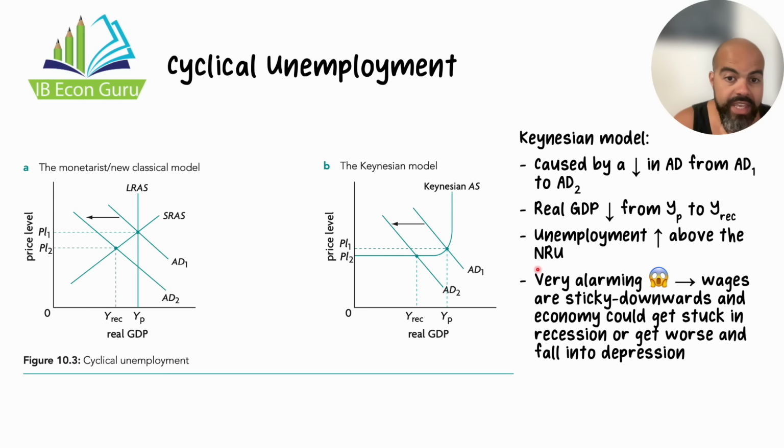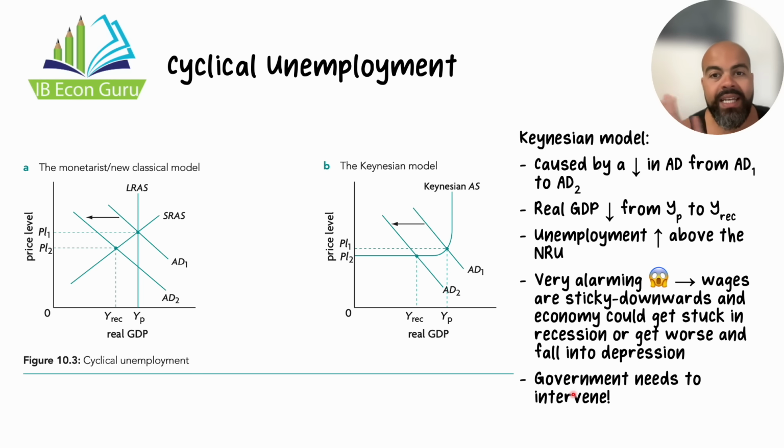The Keynesian perspective is that this is very alarming. You'll notice in the previous slide, I had a meh emoji. Here I have the screaming emoji. In the Keynesian perspective, a recession or a recessionary gap is alarming because they claim that wages are sticky downwards. Wages are actually downwardly inflexible, and there's a lot of real world data to back that claim up. And so they believe that the economy could get stuck in this recession, or things get worse. A severe and prolonged recession becomes a depression. Based on that, their recommendation is that the government actually needs to intervene.